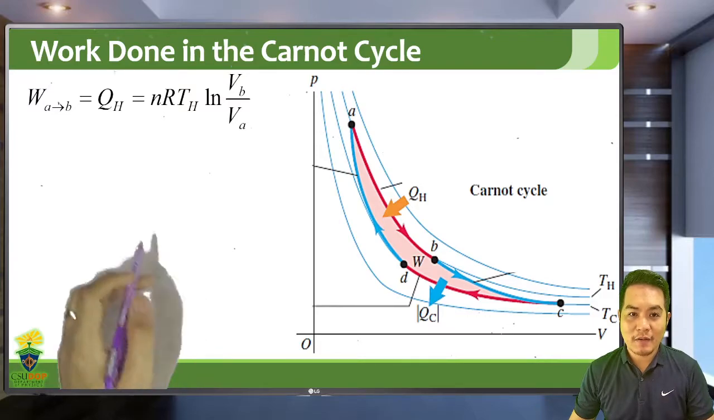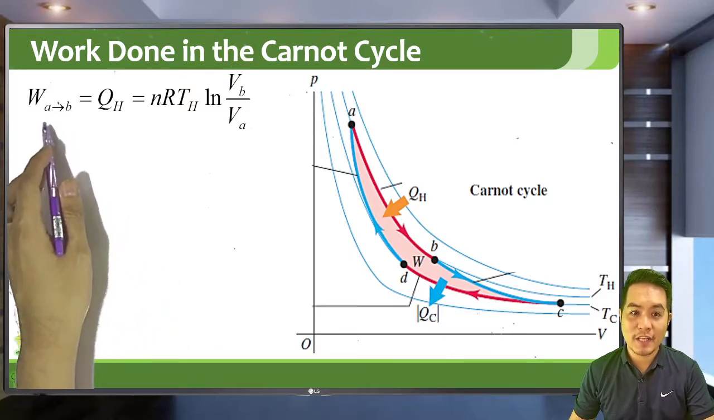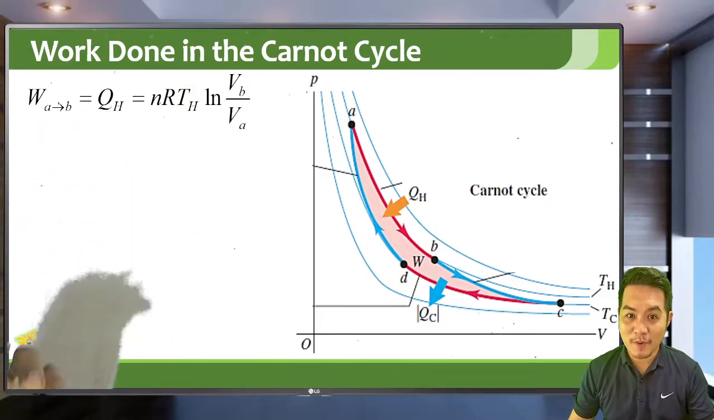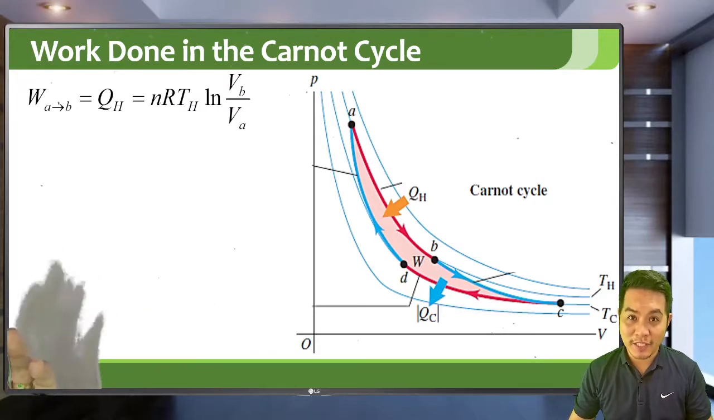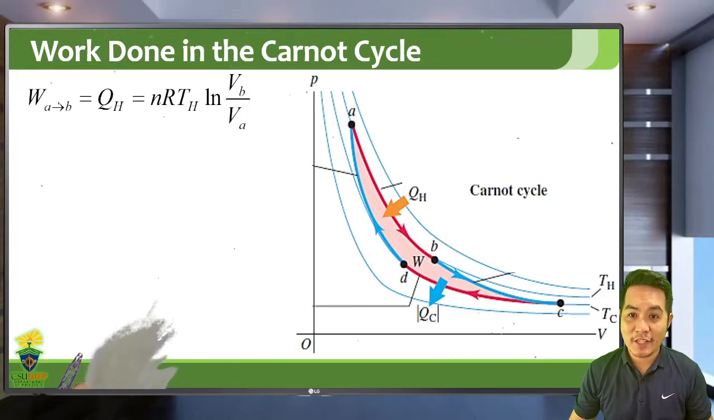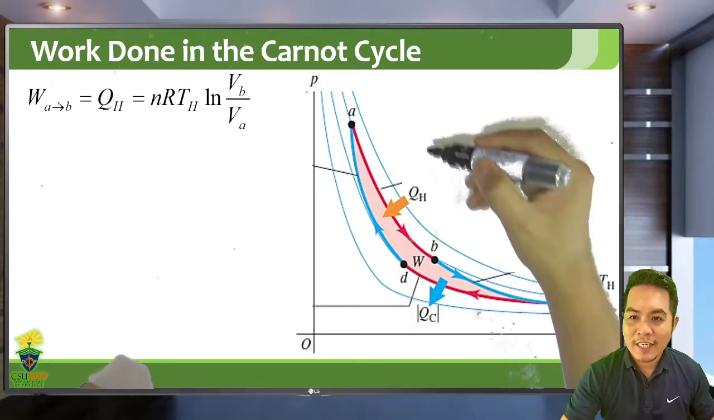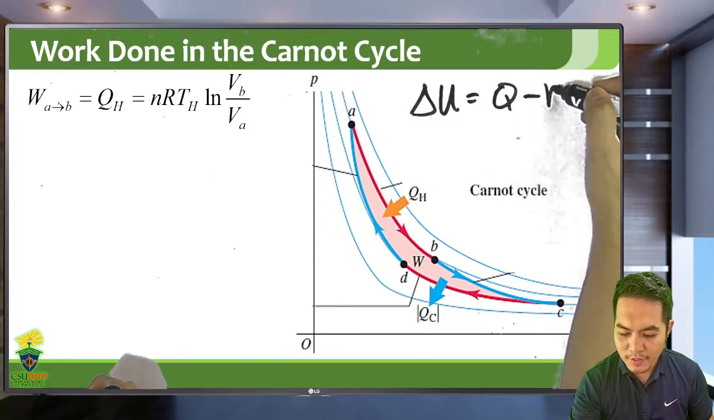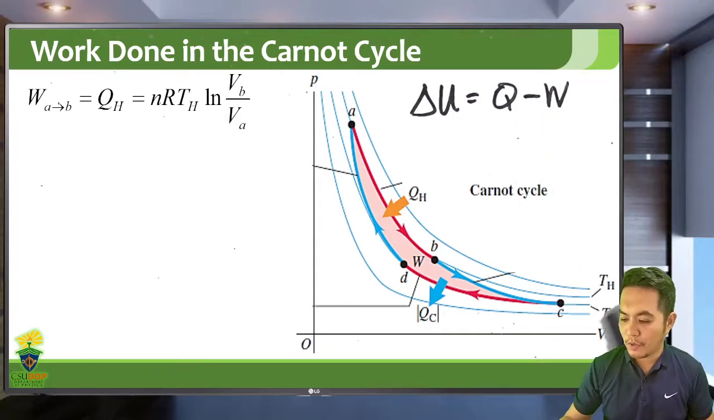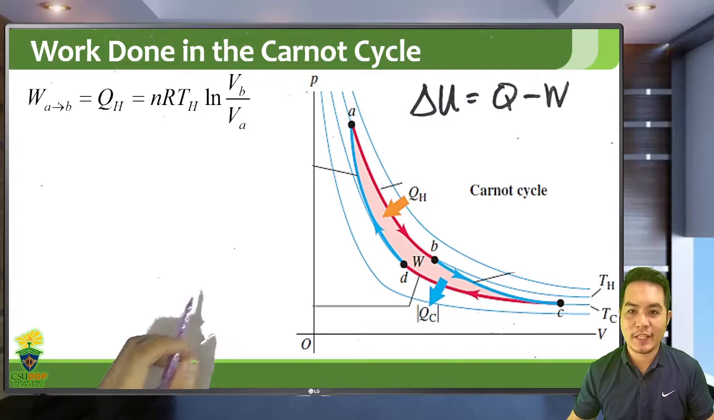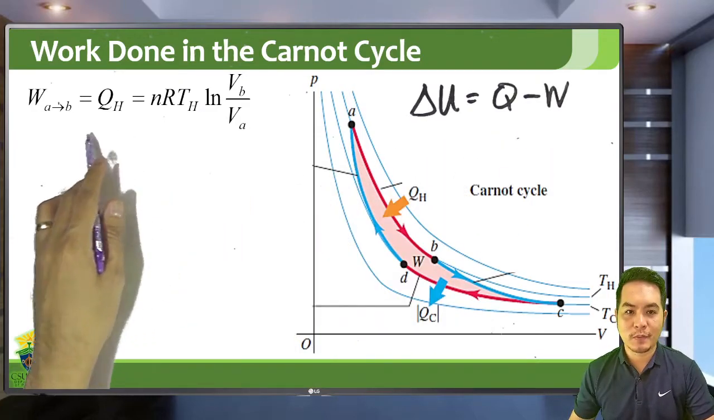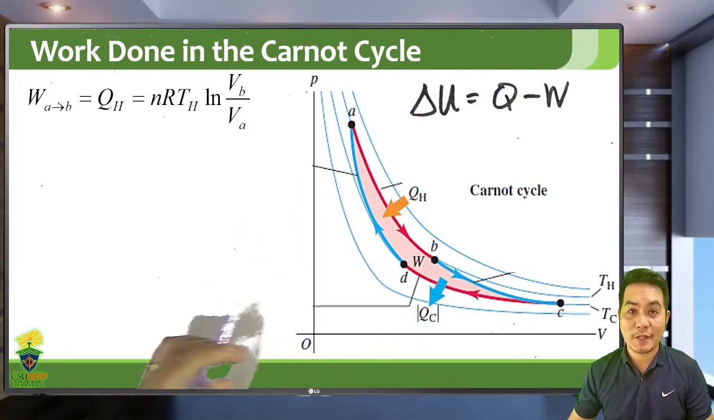An isothermal process means the change in internal energy is zero, meaning the work done from A to B is just equal to the heat absorbed in A to B. That's what it means by an isothermal process: work is just equal to heat because the change in internal energy is zero. If you will recall, the change in internal energy, U, is Q minus the work, the heat absorbed minus the work done by the system. So if the change in internal energy is zero, then Q is equal to the work in A to B in an isothermal process.